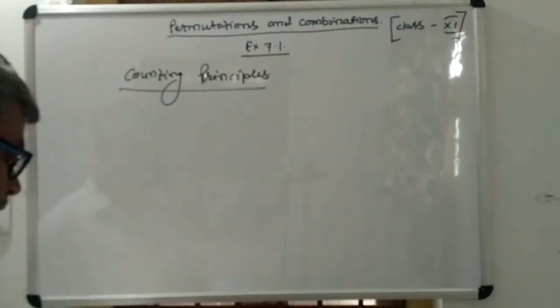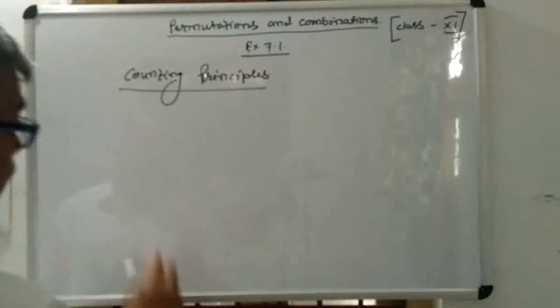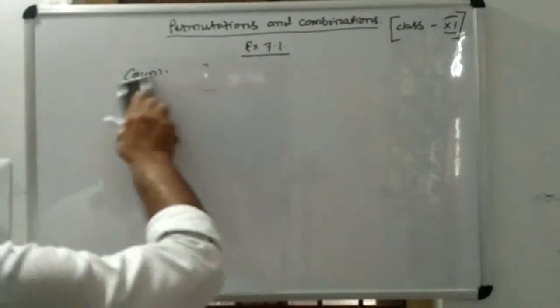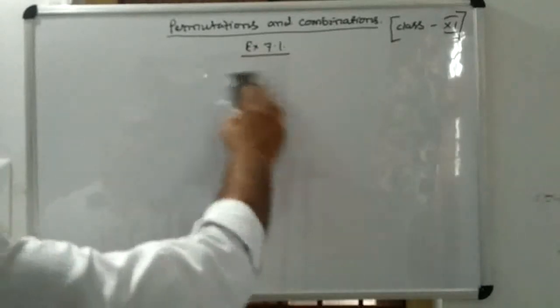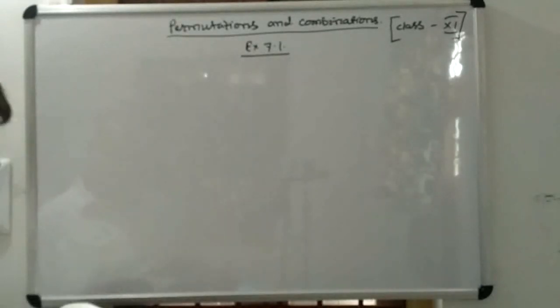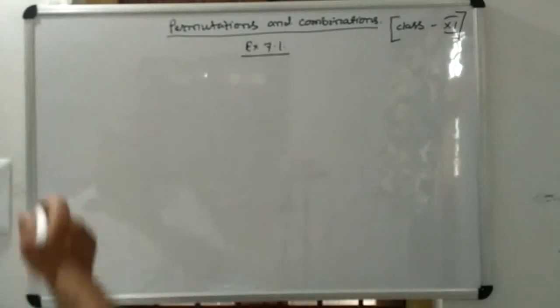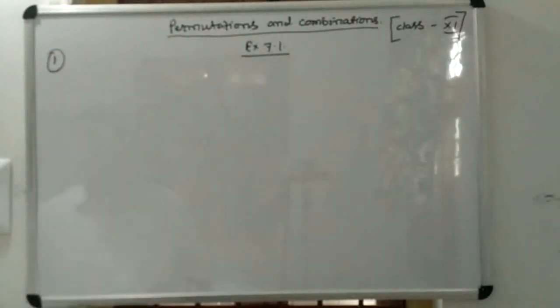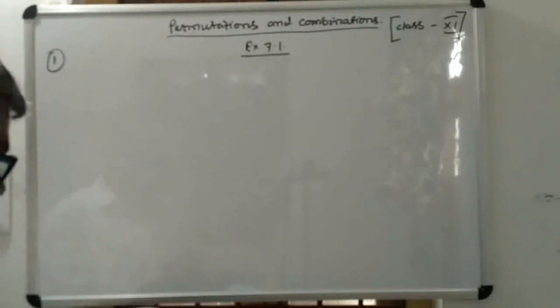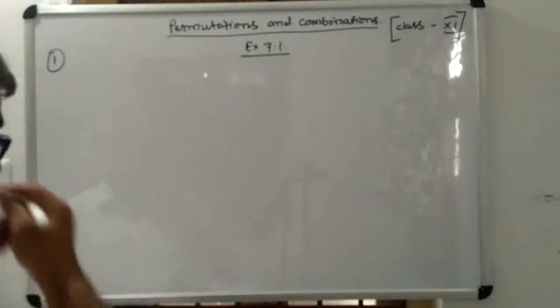So let's see exercise 7.1, and our first question, which is based on the counting principles which I have discussed earlier. The first question is: how many three-digit numbers can be formed from the digits 1, 2, 3, 4 and 5?